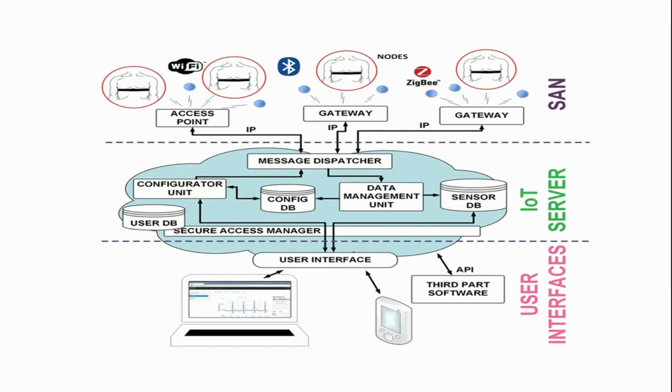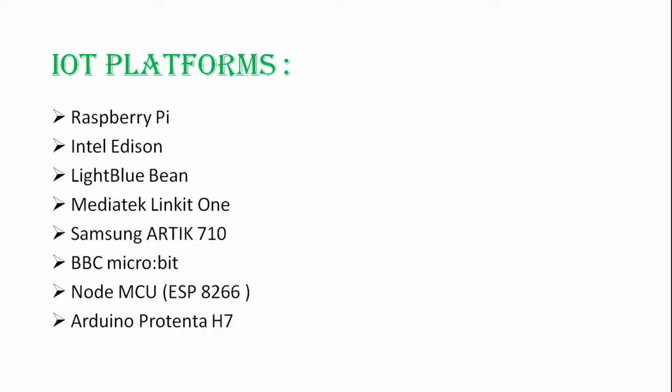In the IoT server, the data which is generated by sensors and actuators is collected and processed. Then in the user interface, the data which is collected in the cloud server or IoT server is displayed in graphical representation so that the user can understand that data very well. There are many IoT platforms available in the market. In this video we are going to see some of them.